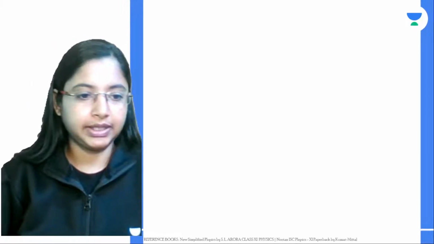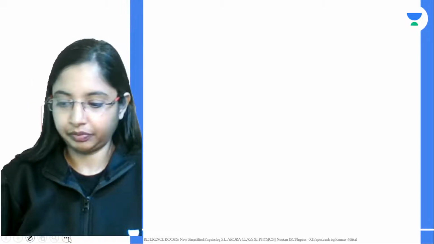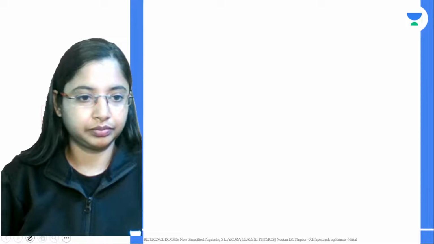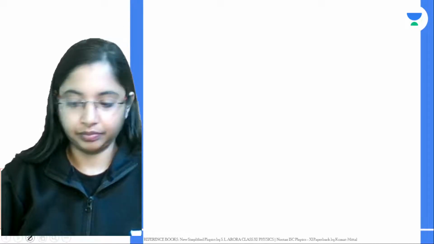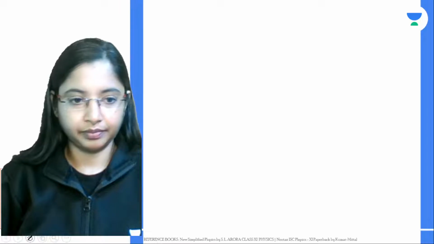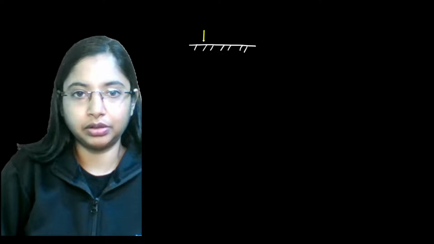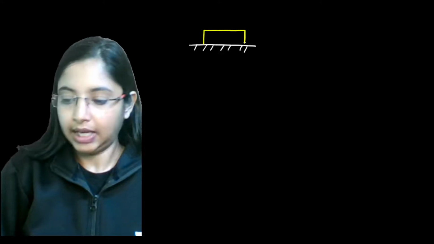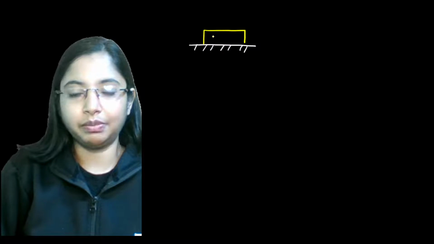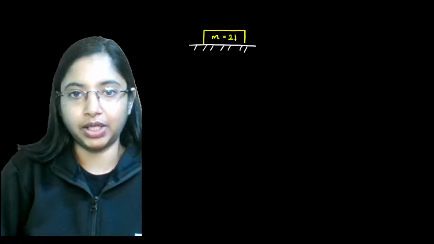All right. So let's say we have a table over here. On this table, we have kept a wooden block, and let's say the mass of the wooden block is 2 kg.